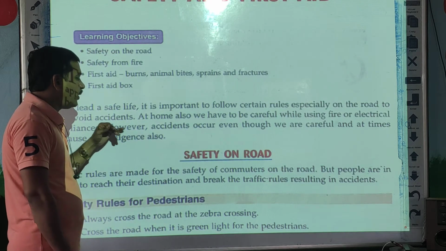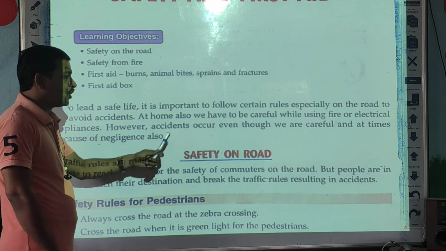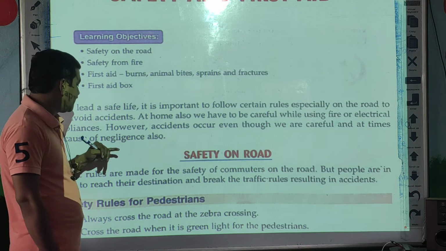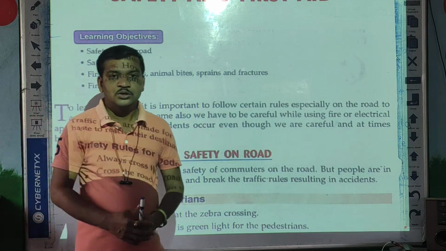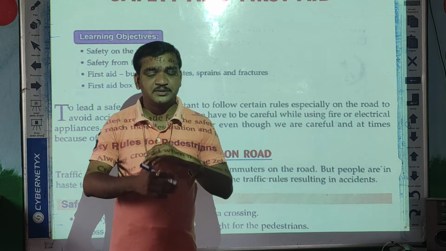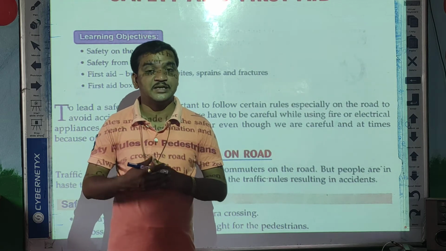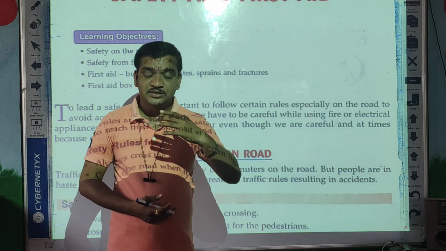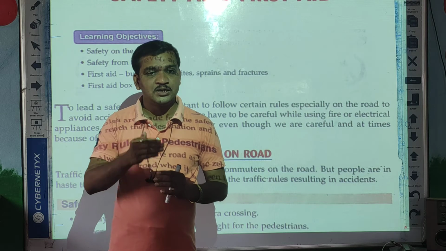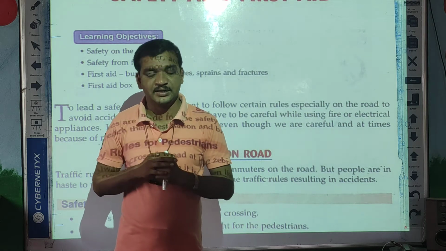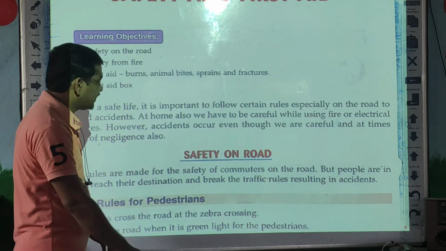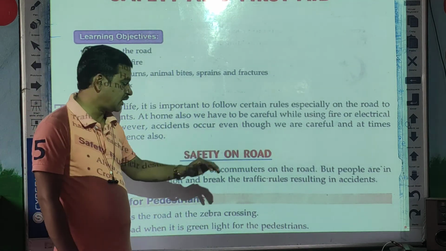Next thing, accidents occur even though we are careful, and at times because of negligence also. Everyone knows accidents will take place, but after an accident also there are some people who ignore these things, and ignorance means they ignore these things and do the same mistakes again and again, and sometimes they lose their life also. So here are some safety rules.